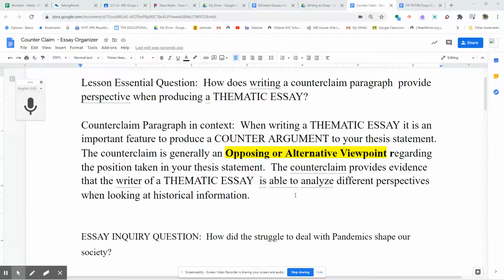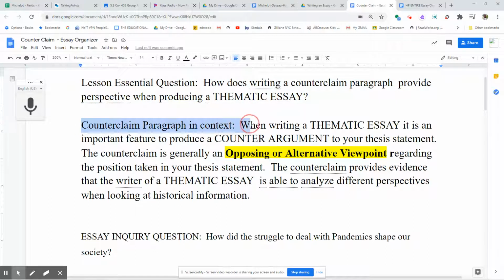Hello, everyone. In today's lesson, we're going to focus on writing a counterclaim for your thematic essay on pandemics. Now, the LEQ is as follows. How does writing a counterclaim paragraph provide perspective when producing a thematic essay? First, let's go over exactly what is a counterclaim.